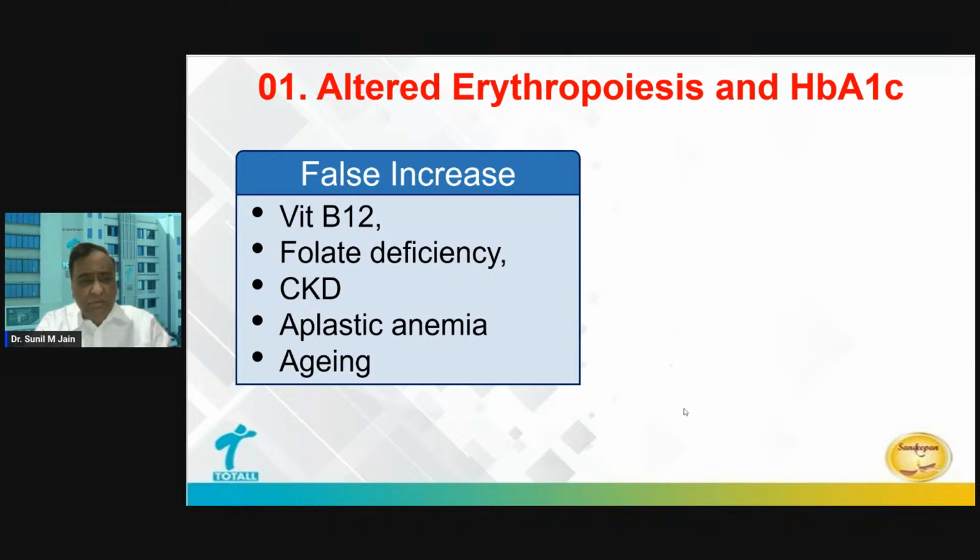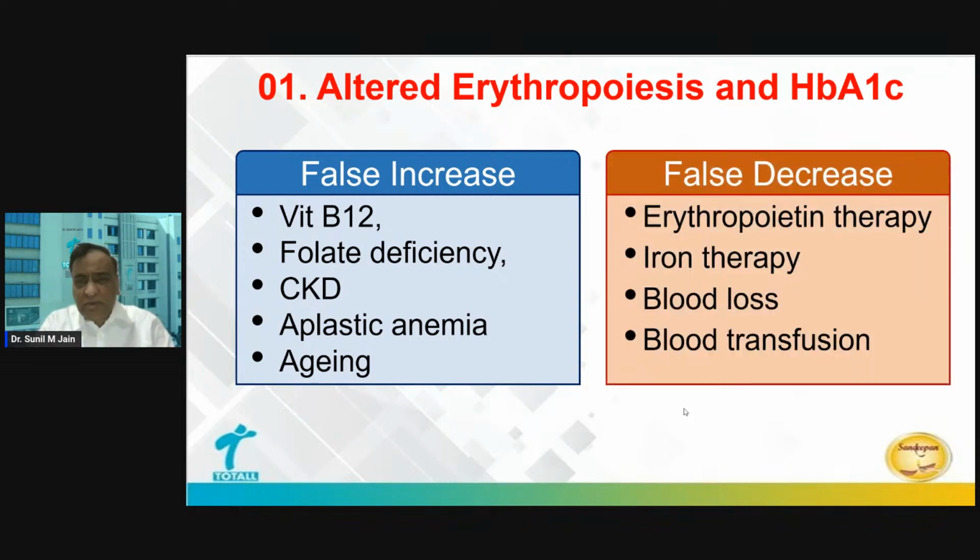So with altered rate of erythropoiesis, these are the scenarios where a false increase in HbA1c can happen. Somebody with a vitamin B12 deficiency, folate deficiency, aplastic anemia, RBCs are surviving for a longer duration than expected. That means their hemoglobin has a tendency to bind to glucose for a longer duration, and that's why its percentage will increase.